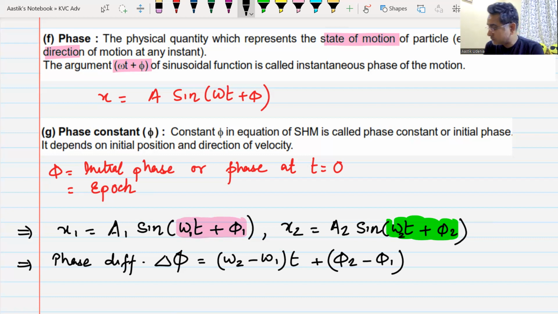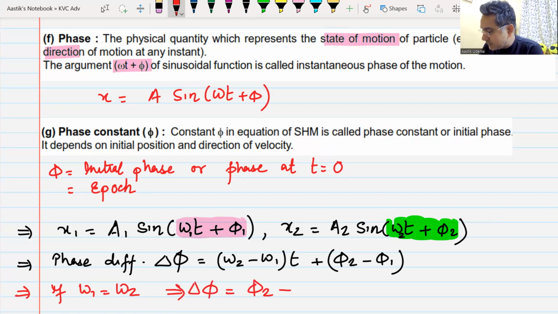If omega 1 is equal to omega 2, then your phase difference delta phi becomes phi 2 minus phi 1. Do we understand this, or is this going above our head? We understood. Everyone? This phase difference is going to come a lot of times.